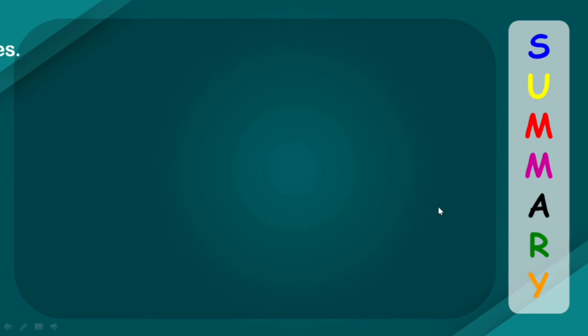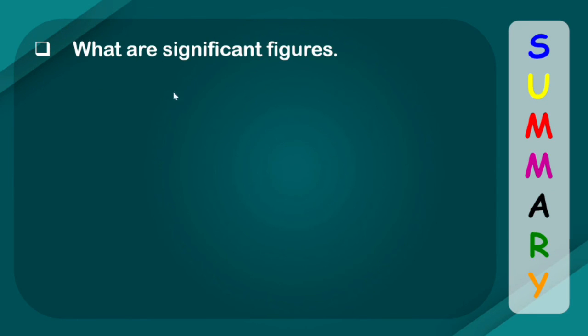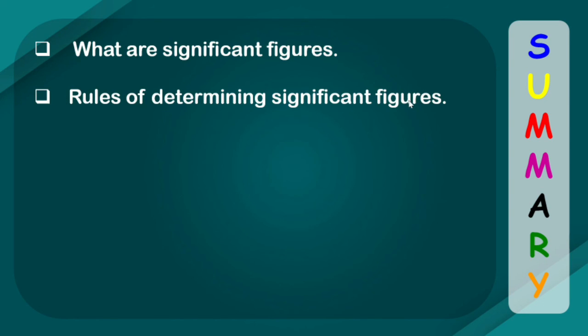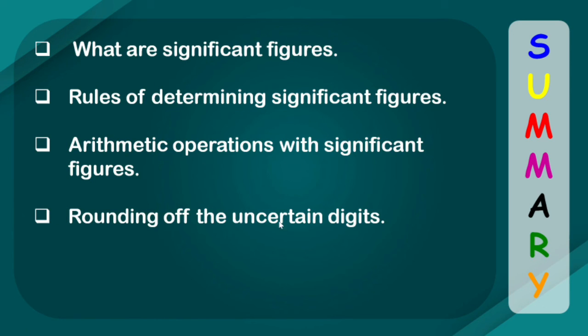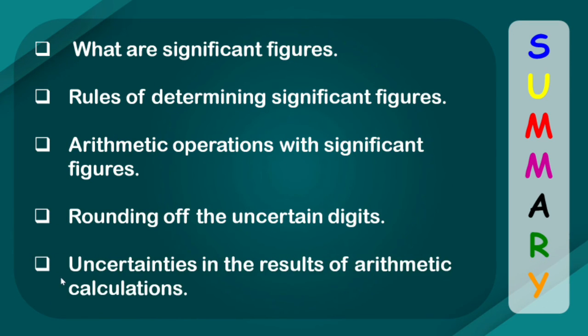And with that, we have completed significant figures. Let's quickly revise what we learned today. First, what are significant figures? Second, we learned about the rules for determining significant figures. Then we talked about arithmetic operations with significant figures and then how to round off the uncertain digits. And finally, we learned how the uncertainties in the result of arithmetic calculations are calculated.